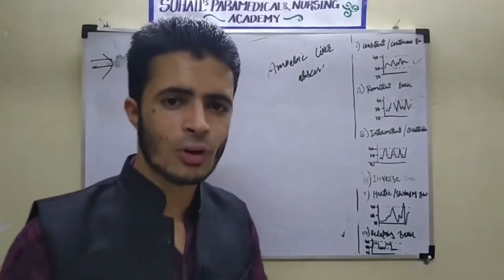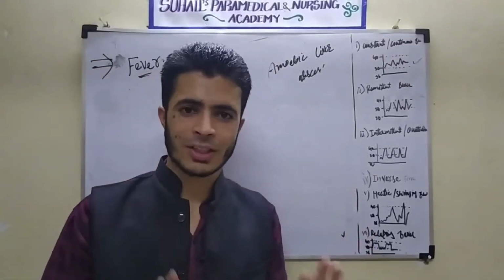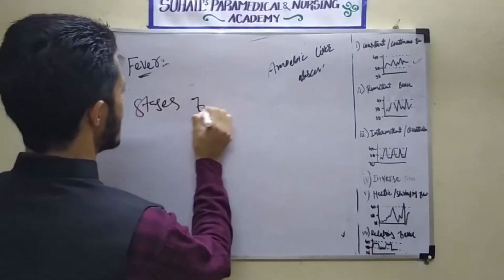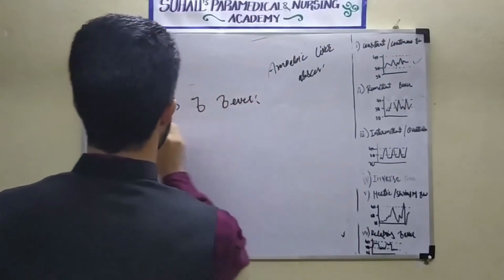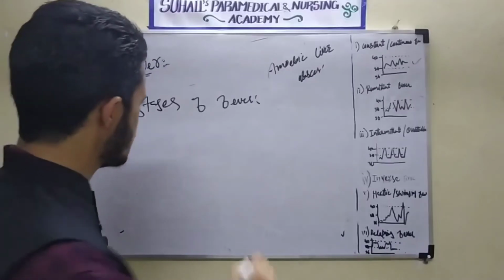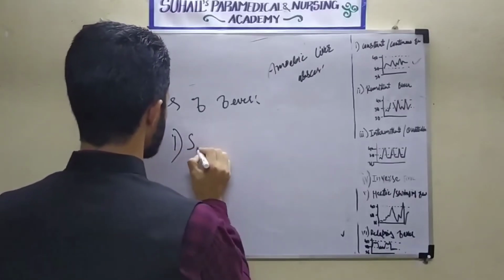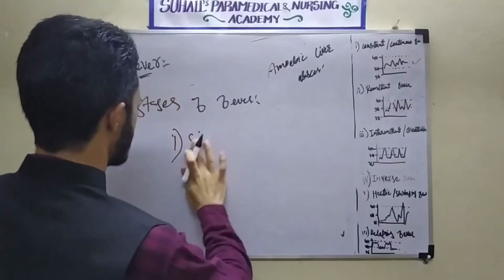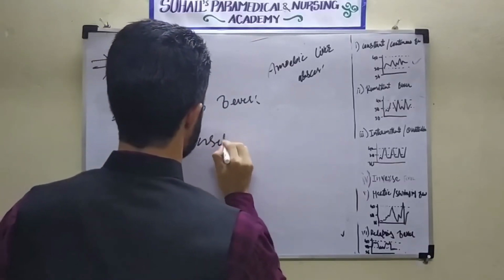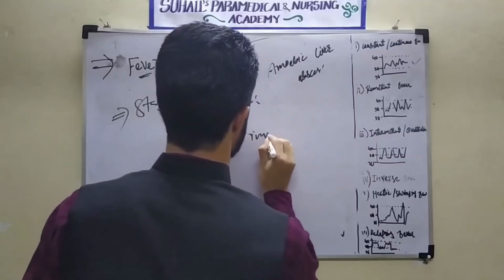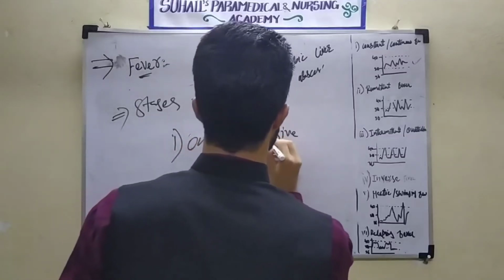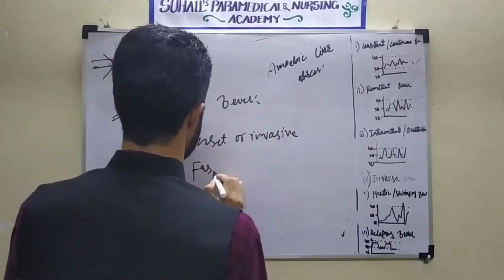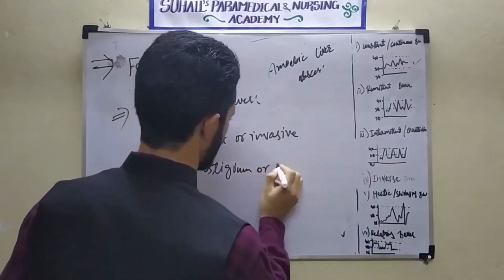Some books are writing more types here, but actually they are not types. Those are the stages of fever. When fever normally occurs to a person, what are the stages of the fever? The first stage is onset or invasive stage. The second stage is fastigium or stadium.